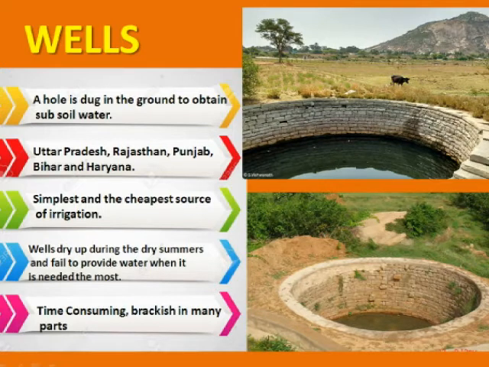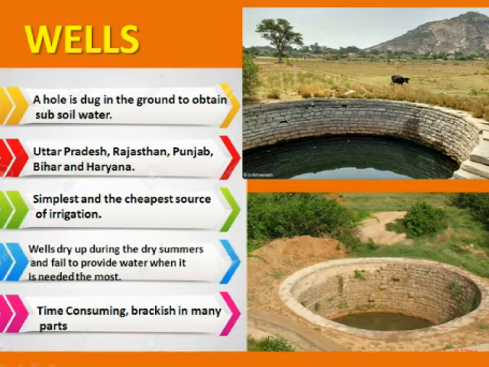Wells are the simplest and the cheapest source of irrigation. Wells can be dug at any convenient place. It is an independent source of irrigation and it may be used as and when necessary. But wells do dry up during the dry summer and fail to provide water when it is mostly needed.